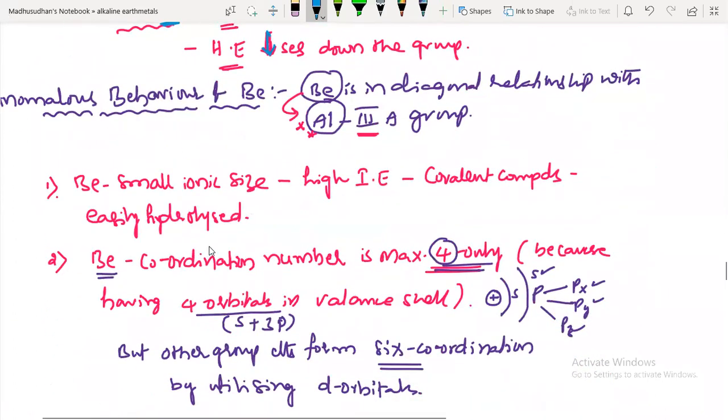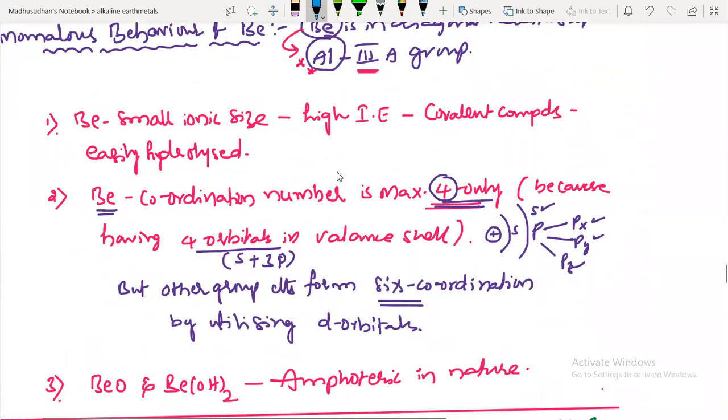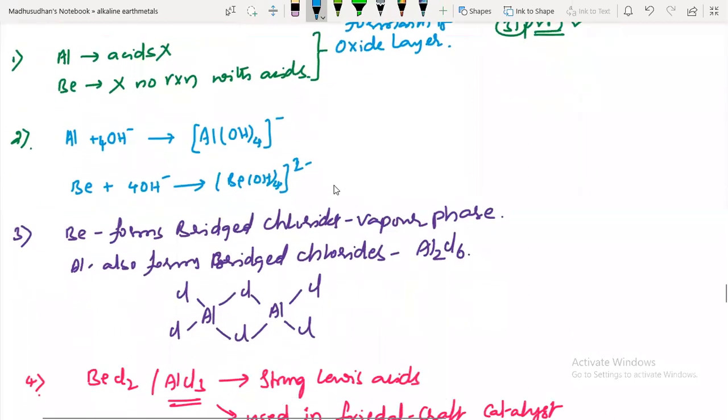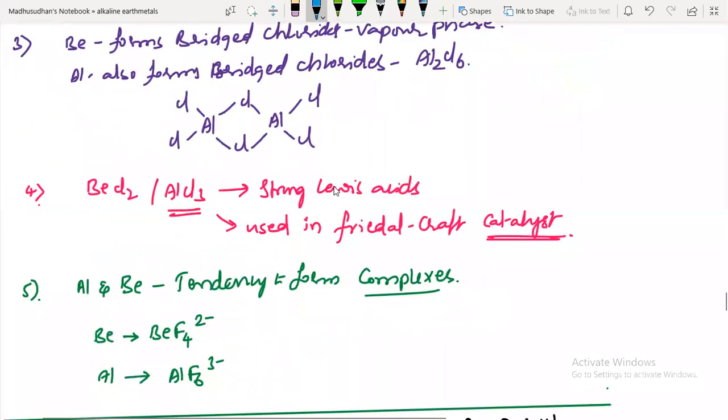Next, some anomalous behavior of beryllium, because it is in diagonal relationship with the aluminum atom of the next group. So here are some examples. The diagonal relationship and the consequence of diagonal relationship. They form the same type of hydroxides. And they both form bridged compounds.